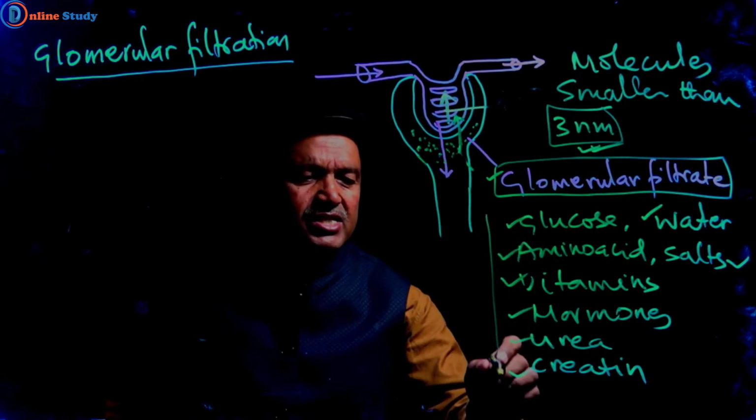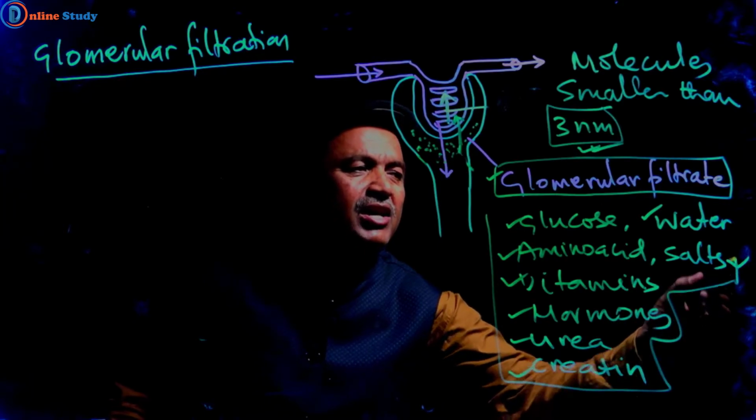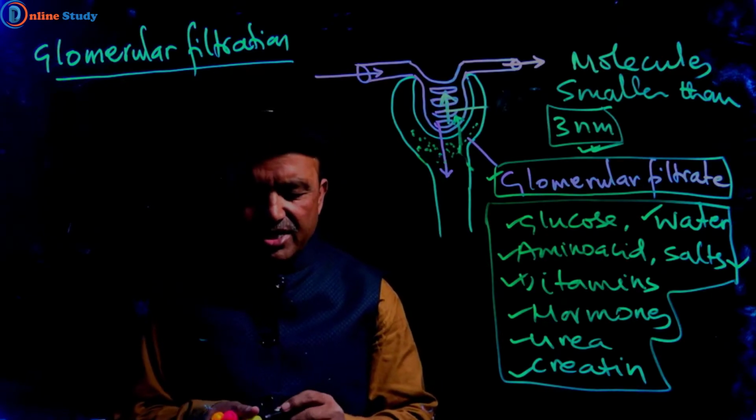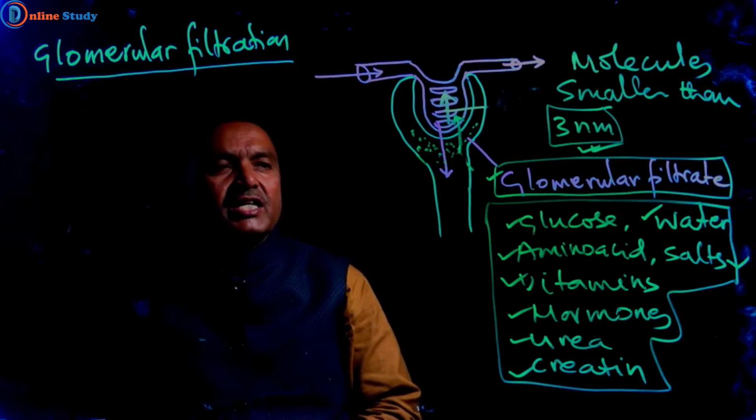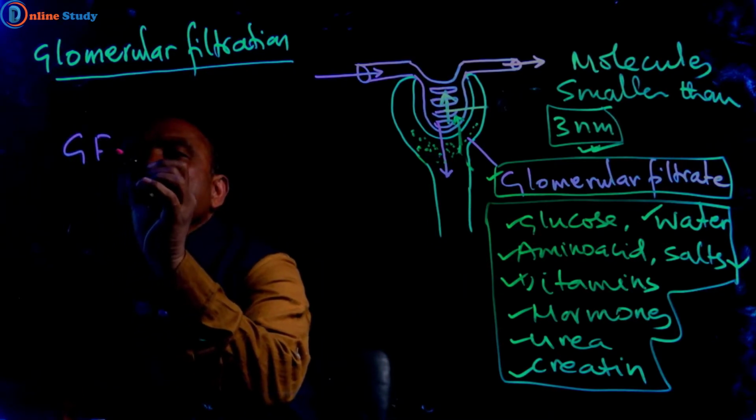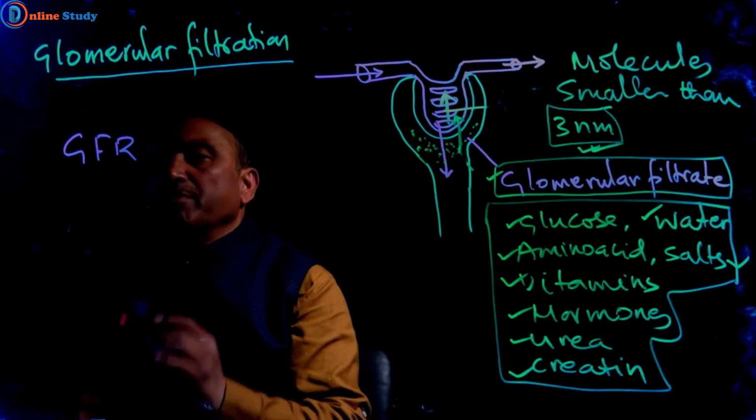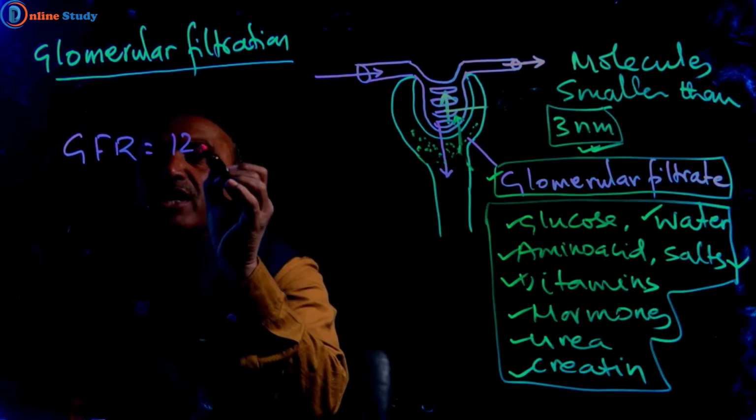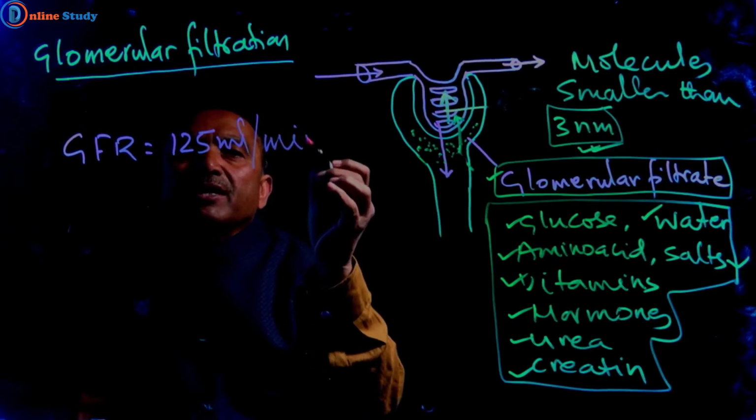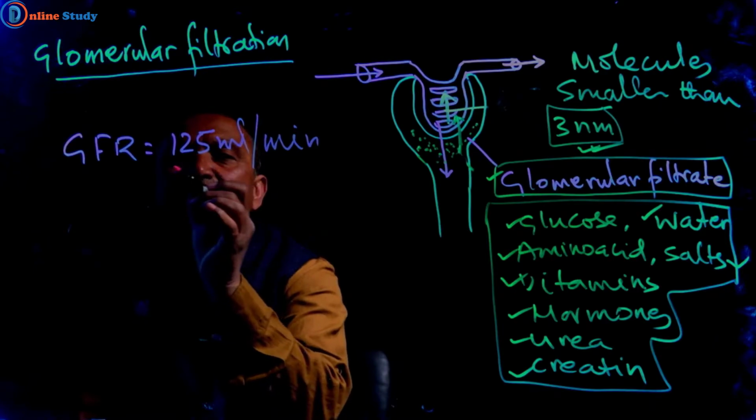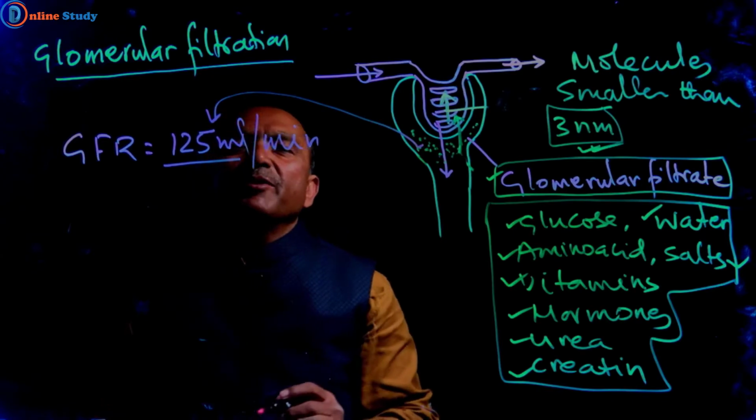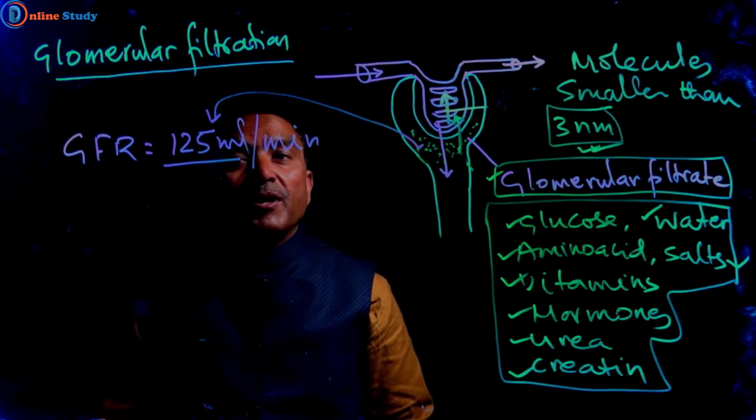So these are the substances present in glomerular filtrate. Here, glomerular filtration rate, we can say GFR, where R means rate. Glomerular filtration rate is 125 ml per minute. This much, 125 ml of glomerular filtrate, is formed per minute.